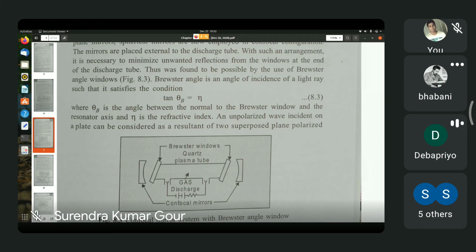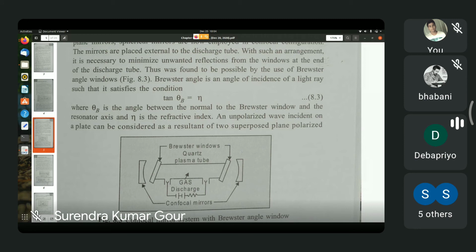Okay, so the headphone was probably giving some trouble. What I am saying is that suppose you have a slab of glass, a small slab of glass, that means glass whose surface is flat. Now, if a beam of light falls on such a slab, then part of it is reflected, part of it is transmitted. Now, if the incident beam is unpolarized, then the reflected light will be partially polarized, and the transmitted light will also be partially polarized.